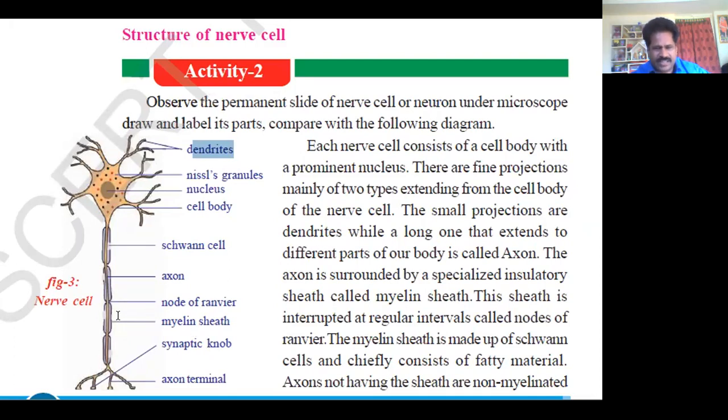This myelin sheath is interrupted at regular intervals called nodes of Ranvier. The myelin sheath is made up of Schwann cells and chiefly consists of fatty material. An axon not having the sheath is a non-myelinated axon.